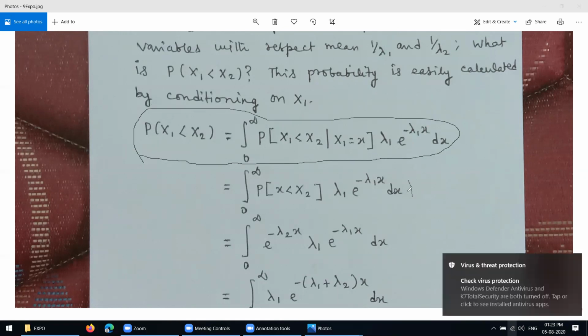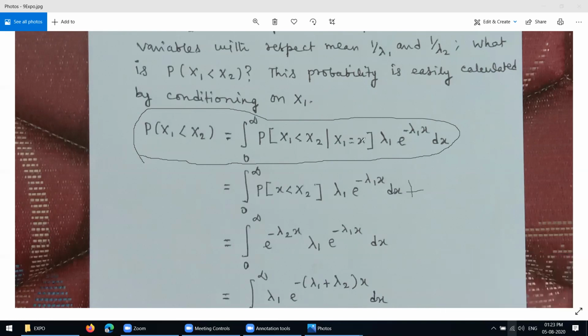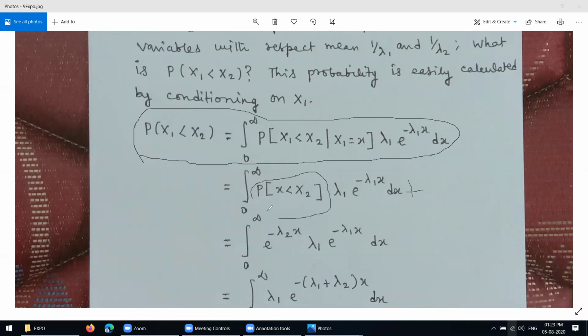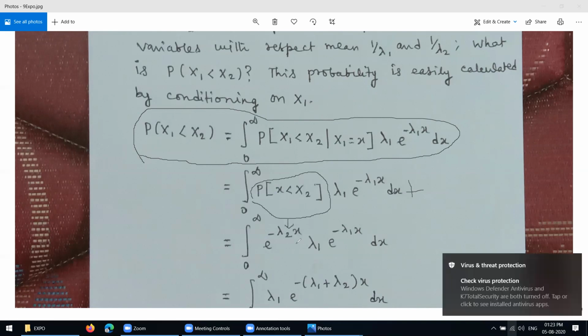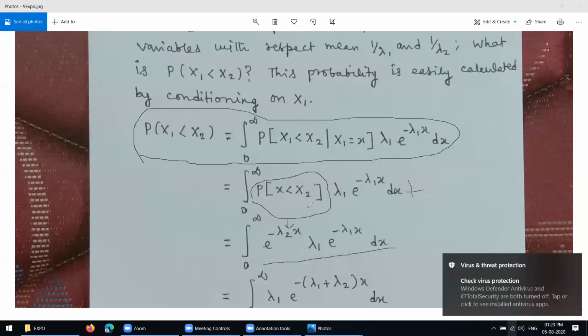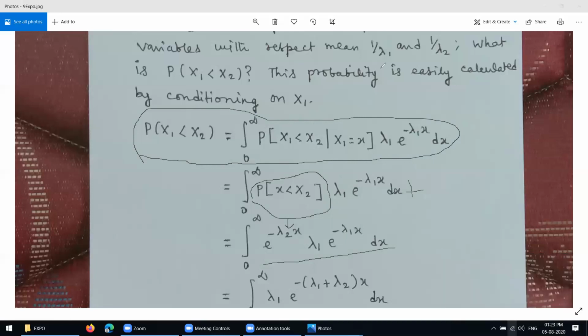So this is nothing but important things. Probability of X, because X1 is replaced by x, equal to x less than X2, lambda 1 into, plus etc., equal this much. And then what is the value for this? This value is e power minus lambda 2 into x. Here also we have this much. So finally you are getting like this. You understand? It's okay.